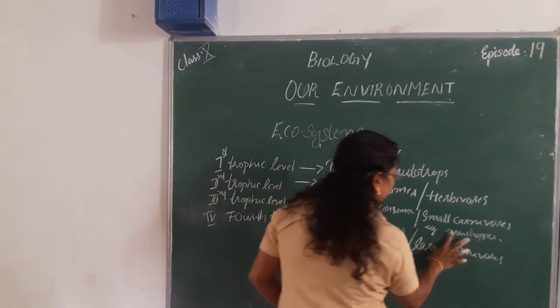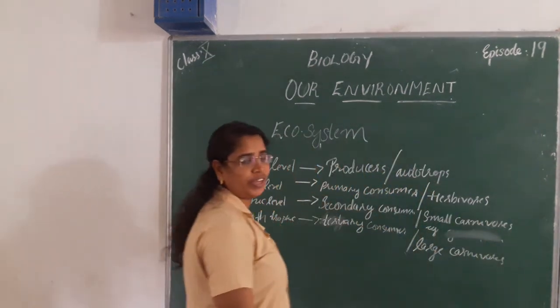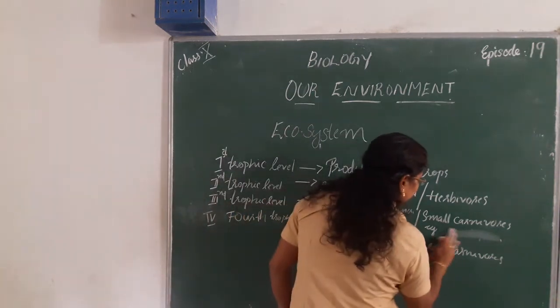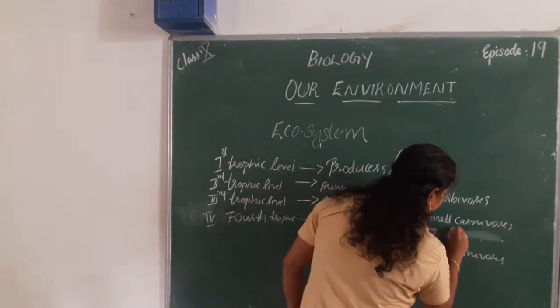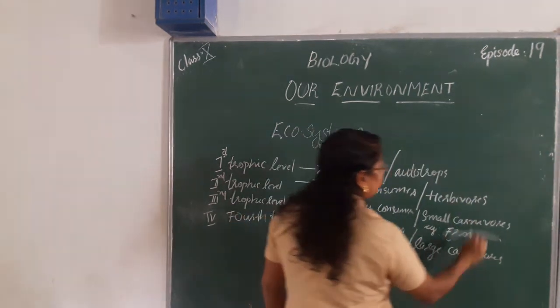So here the organism may be small carnivores. Carnivores means flesh eating. Let me give an example here: frog. Grasshopper comes here.